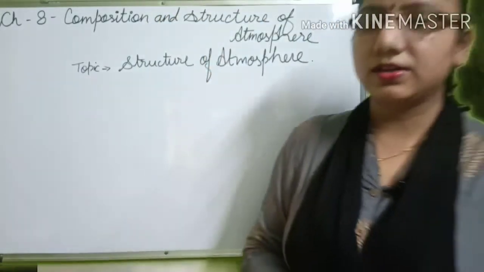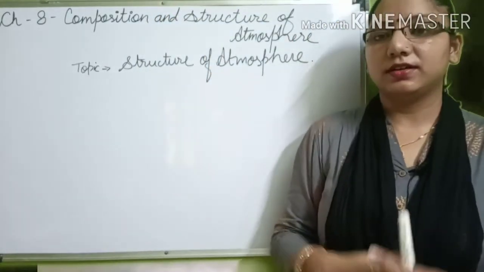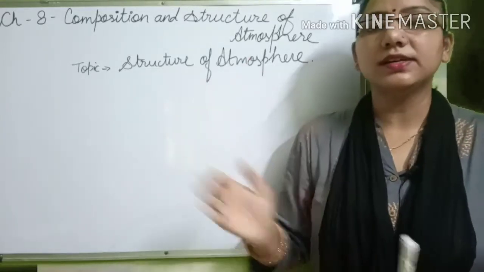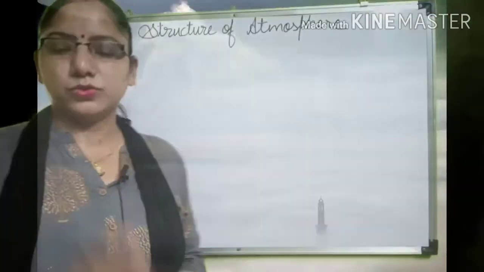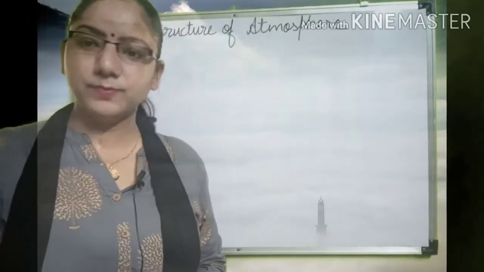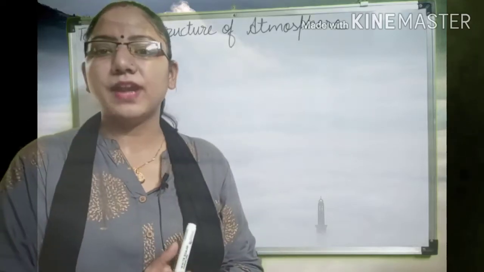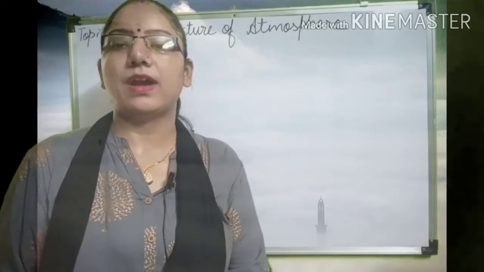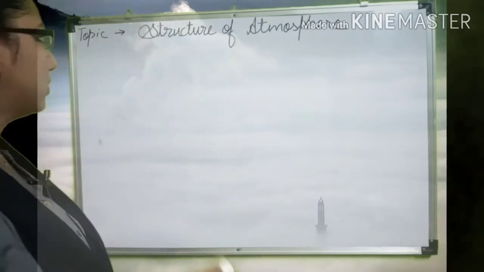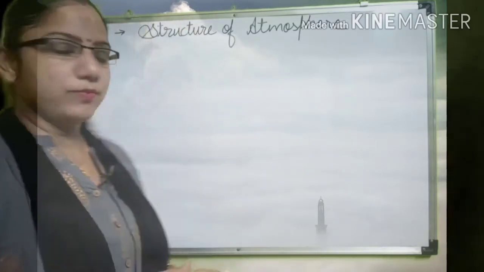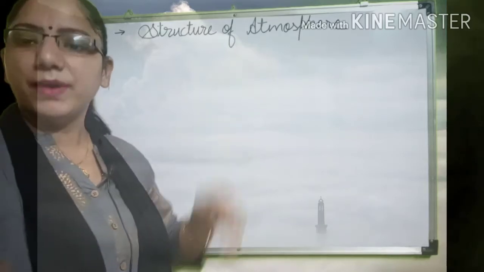As you know, the atmosphere is structured by a few layers, and there are a total of 5 main layers. The structure of our atmosphere is basically divided into 5 parts. We will see the structure of our atmosphere from the lower part to the uppermost part.